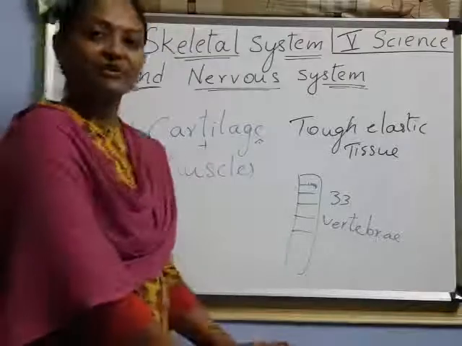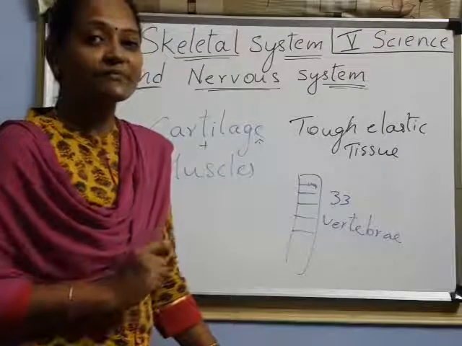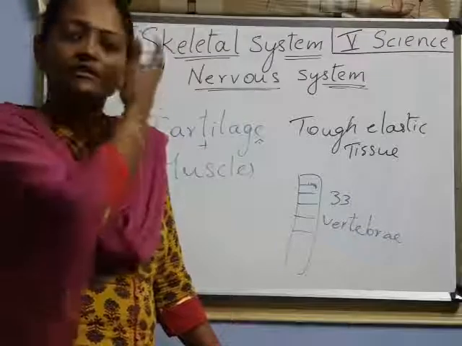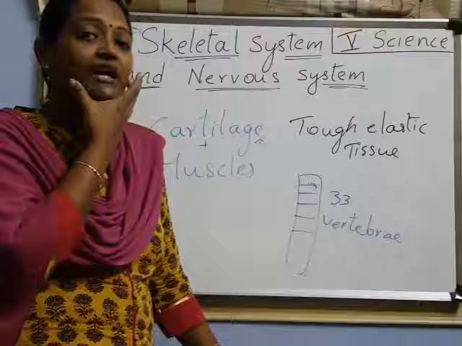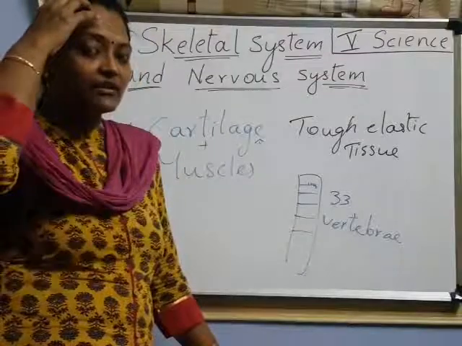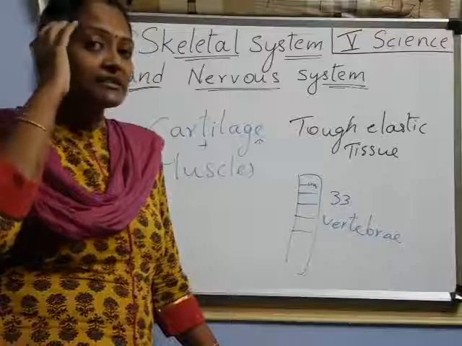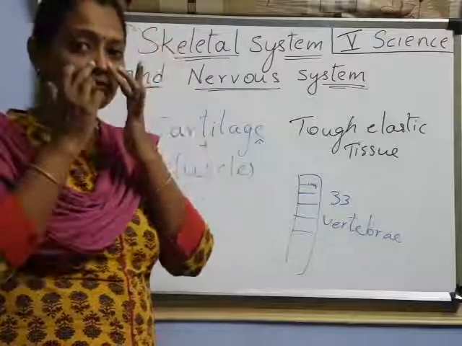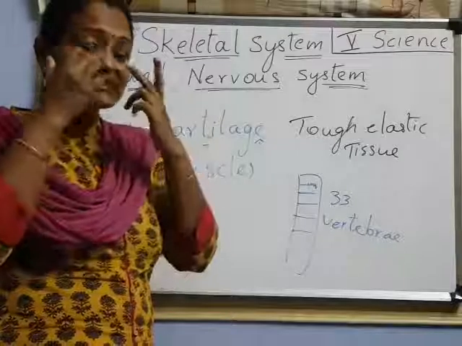And one more important point. The skull is made of bone, and all of it is immovable. Only the lower jaw is movable. Now this skull also has holes, here and here, which means there is no bone.